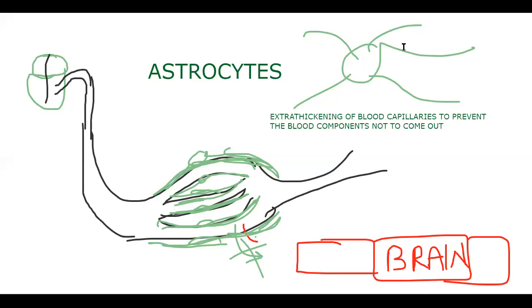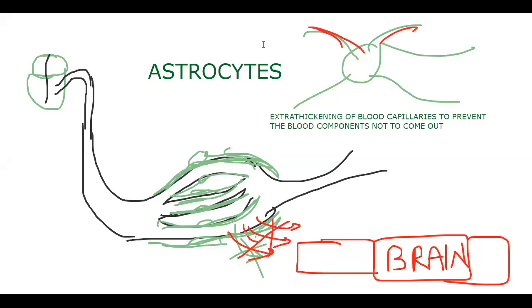That means if any toxic materials are present here, that may do damage. That's why we don't allow the fluid of blood to come out. That's why astrocytes are here. They're giving extra thickening to the blood capillaries, to prevent the blood components from coming out. So now I am asking, any doubts?